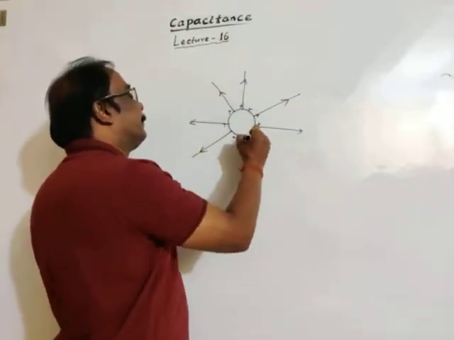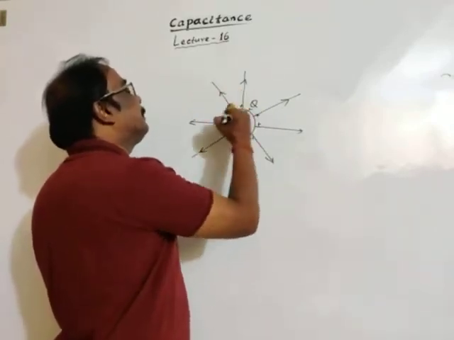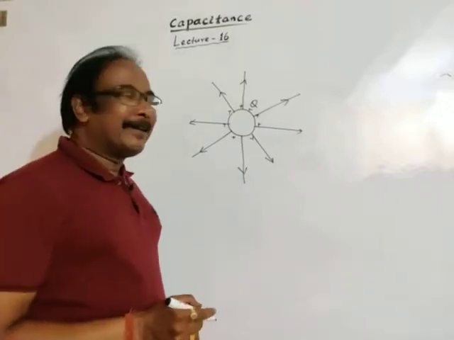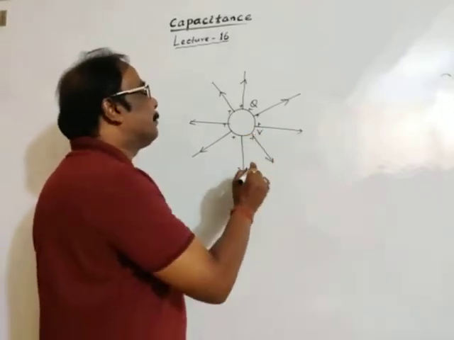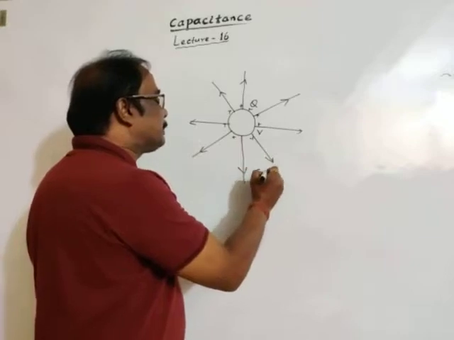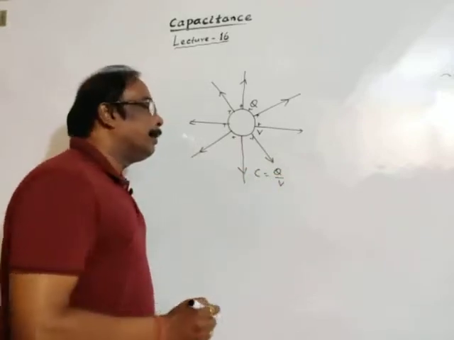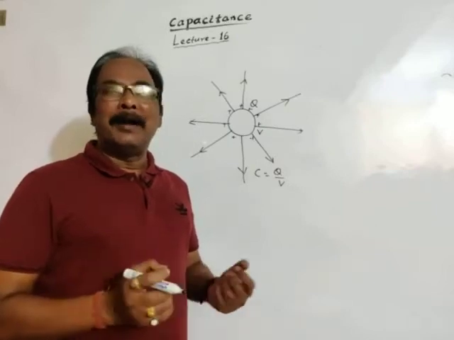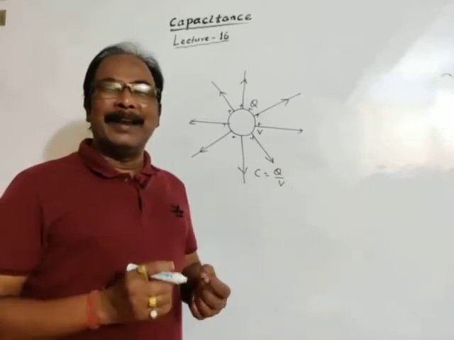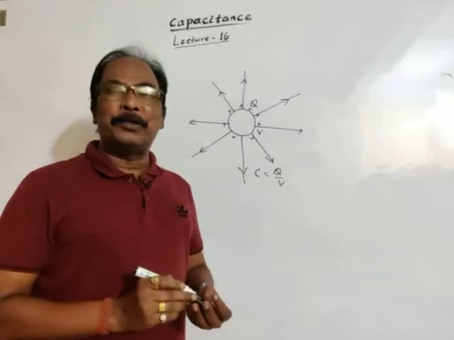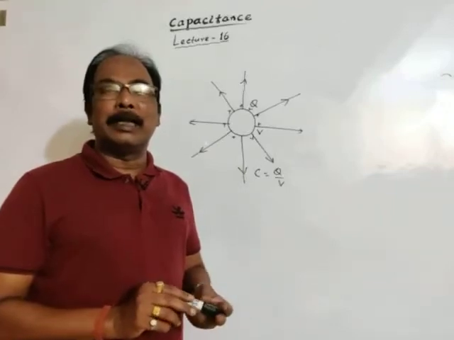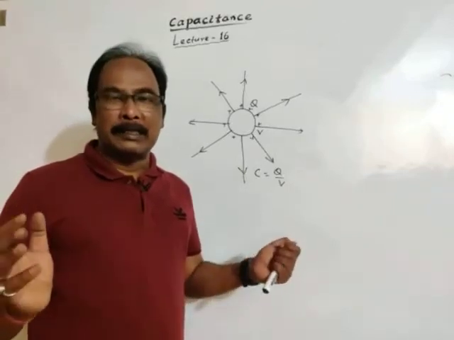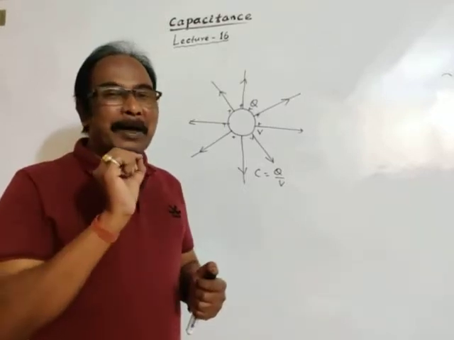Charge given to the spherical conductor is Q and potential developed is V, so the capacitance of this conductor is Q by V. As we have discussed, a single conductor can't be used as a capacitor in any electrical or electronics instrument because it requires a large space and gives a small capacitance.